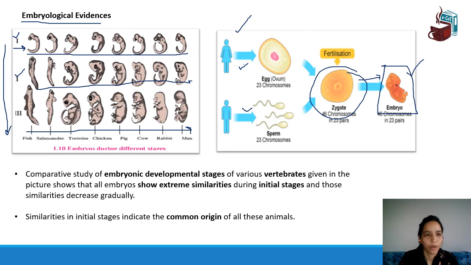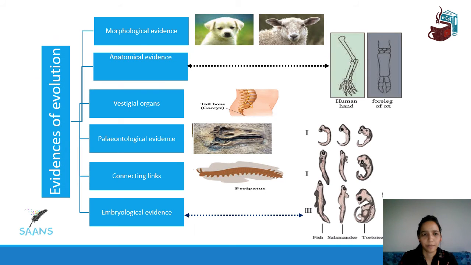So as I told you, during the initial stages, there are a lot of similarities. Similarities keep on decreasing as we go to the further stages. But the extreme similarities that are present in organisms in the initial stages indicate the common origin of all these organisms. So this much only in embryological evidence. Let's see the next part.